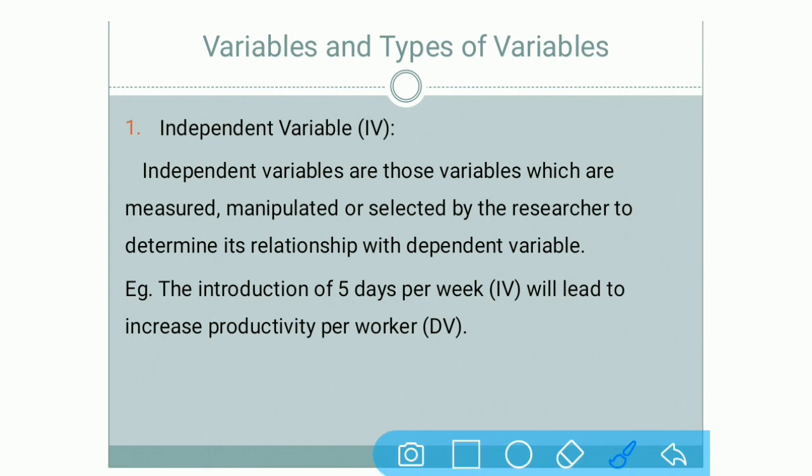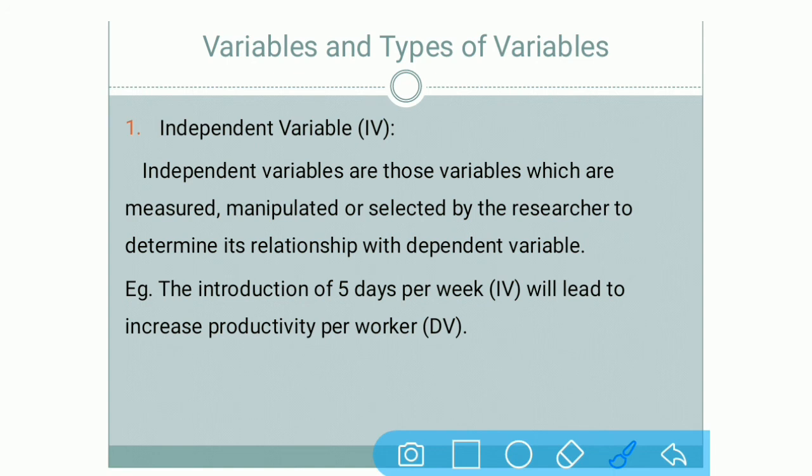Starting with the first one, number 1 is the independent variable. You have heard this word continuously in your statistics. The independent variable is denoted by IV. Let us understand the meaning first, then we will go with the example. Independent variables are those variables which are measured, manipulated or selected by the researcher to determine their relationship with the dependent variable. Now, what are the independent variables?